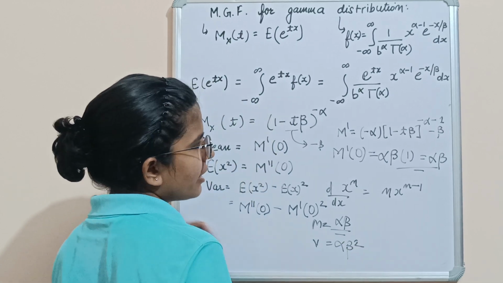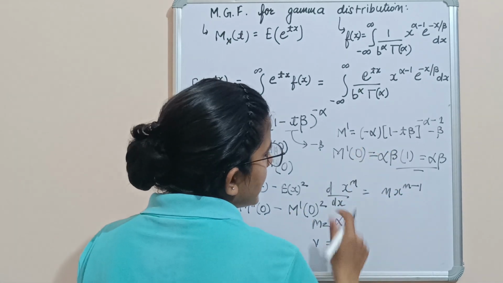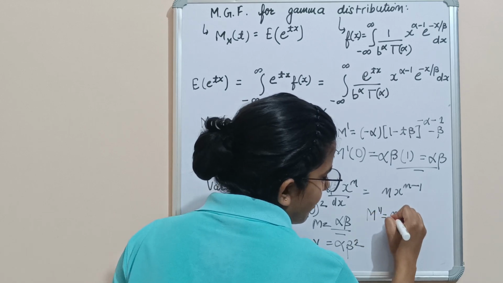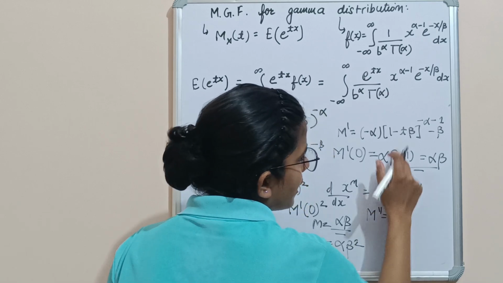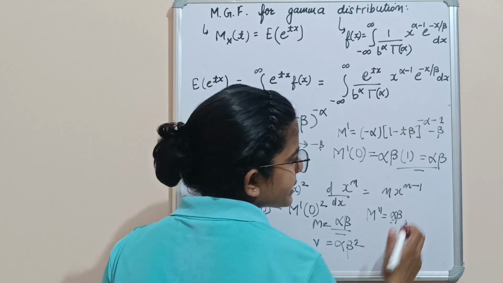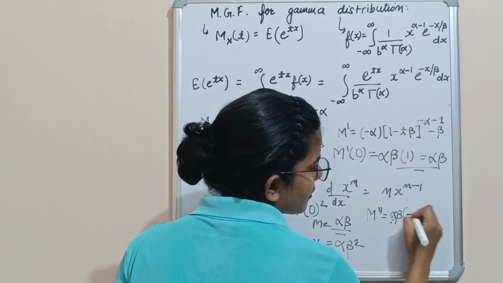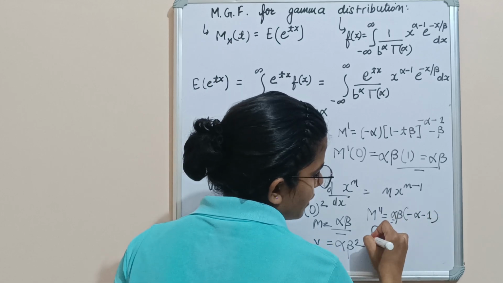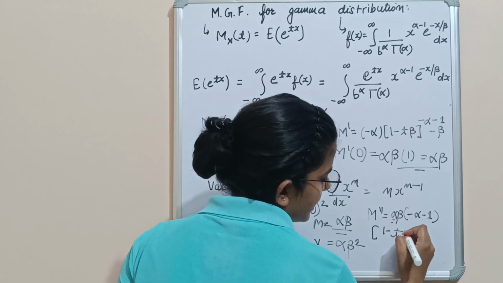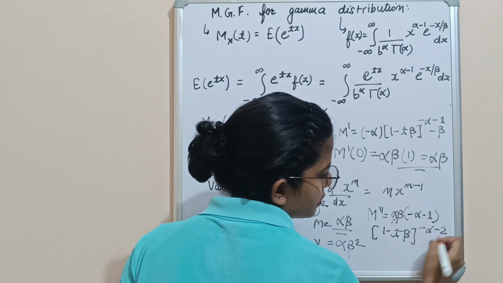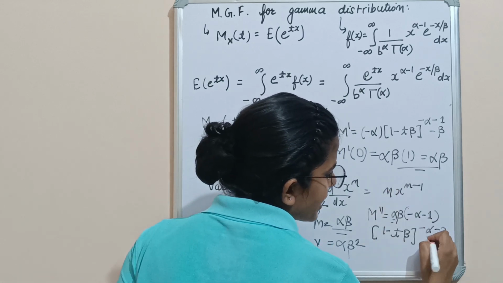Now if we want to find the second derivative, it will be alpha beta, which is a constant, times the derivative of 1 minus t beta raised to power minus alpha minus 1. So this will be minus alpha minus 1, 1 minus t beta raised to power minus alpha minus 2, into minus beta.